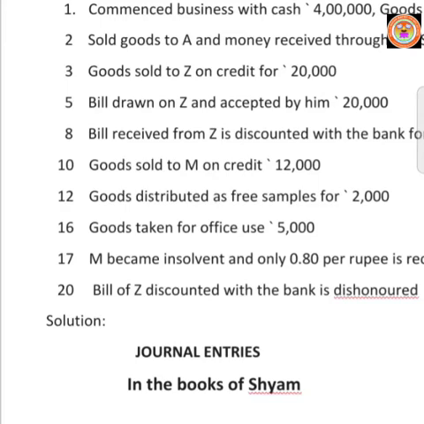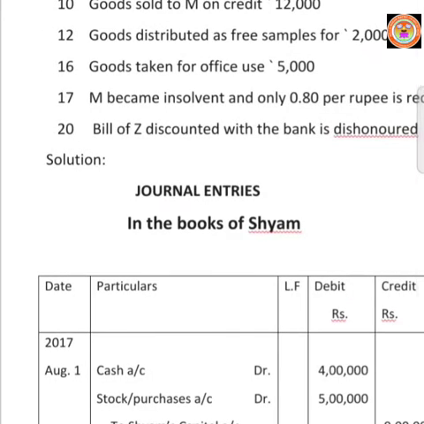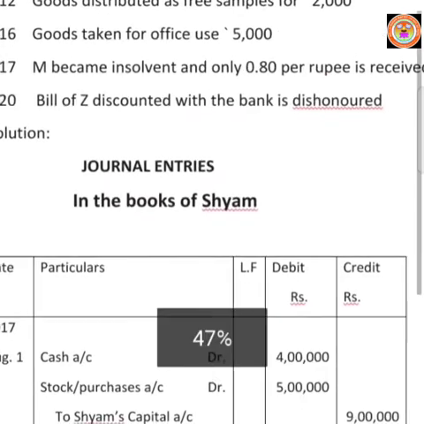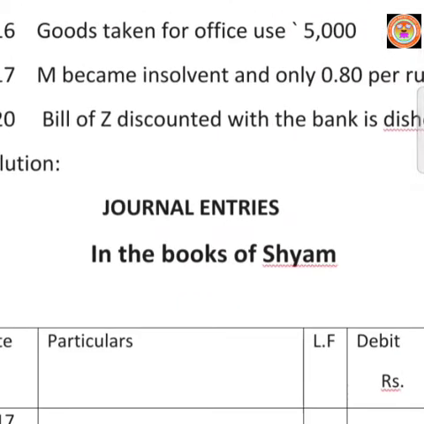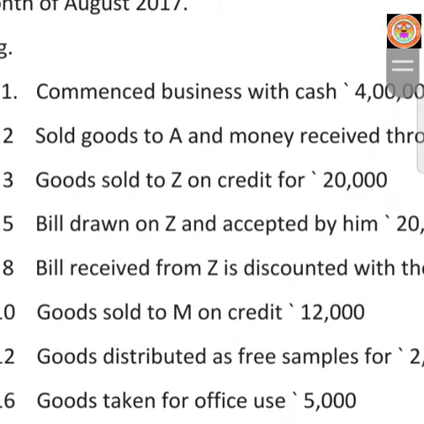If he is liable to pay 1 rupee, he is ready to pay 80 paise out of 1 rupee. But in this sum, M is the liable person to pay rupees 12,000. Out of 1 rupee, he is ready to pay 80 paise.